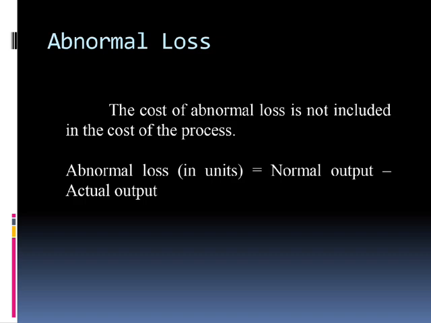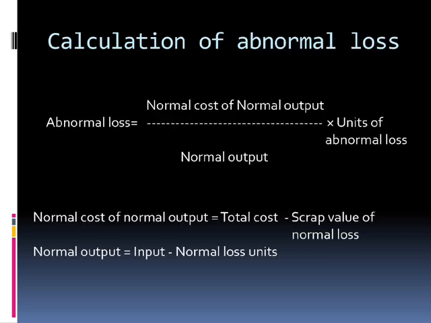Abnormal loss in units is equal to normal output minus actual output. Calculation of abnormal loss: normal cost of normal output divided by normal output into units of abnormal loss. Here, the normal cost of normal output means total cost minus scrap value of normal loss. Normal output means input minus normal loss of units.